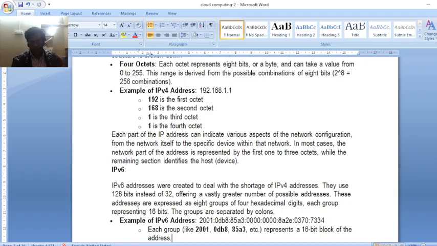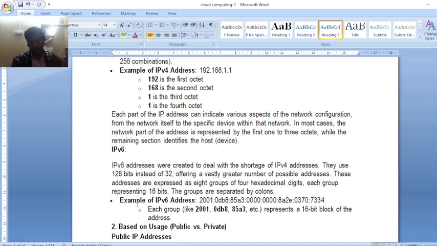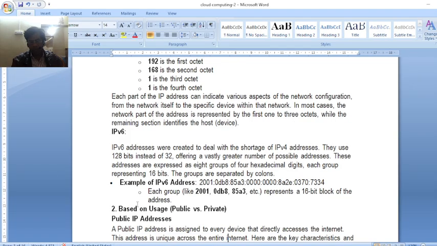It allows a much greater number of addresses, with 8 groups of 4 hexadecimal digits. Each group represents 16 bits, and the groups are separated by colons. For example: 2001 colon 0DB8 colon 85A3 colon 0000 colon 0000 colon 8A2E colon 0370 colon 7334.